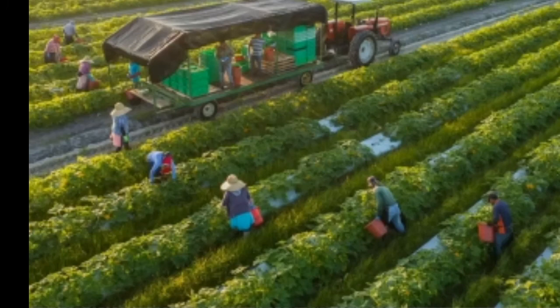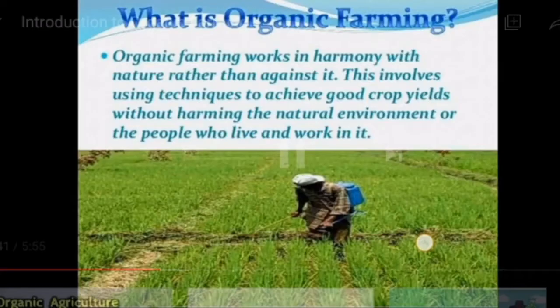Now let us read organic farming. Now children, what is organic farming? Organic farming works in harmony with nature rather than against it. This involves using techniques to achieve good crop yields without harming the natural environment or the people who live and work in it.